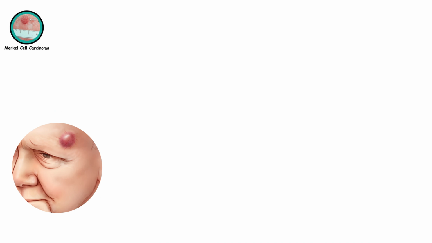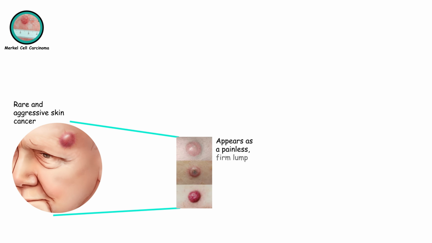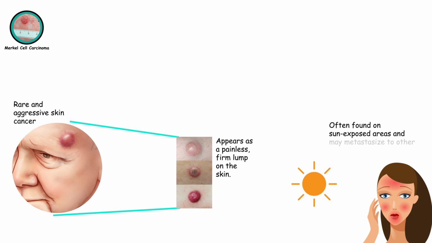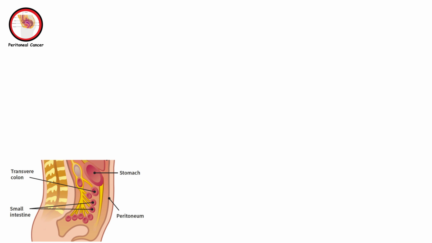Merkel cell carcinoma. Merkel cell carcinoma is a rare and aggressive skin cancer that usually appears as a painless, firm lump on the skin. It's often found on sun-exposed areas and may metastasize to other parts of the body.